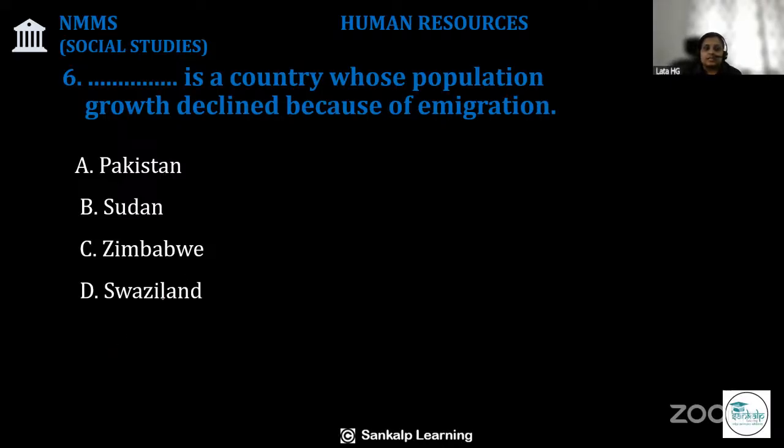Question number 6 from NMMS chapter Human Resources. Dash is a country whose population growth declined because of emigration. So the options are option A, Pakistan, option B, Sudan, option C, Zimbabwe, and option D, Switzerland. Now, what do you mean by emigration?